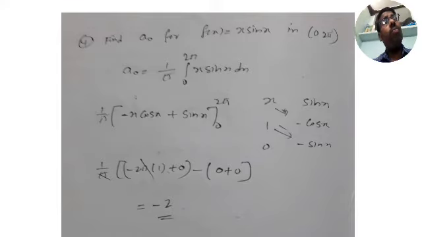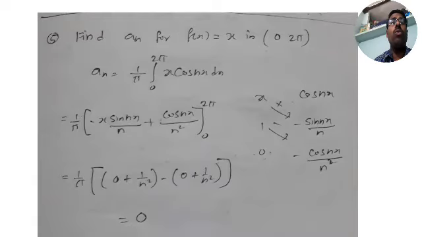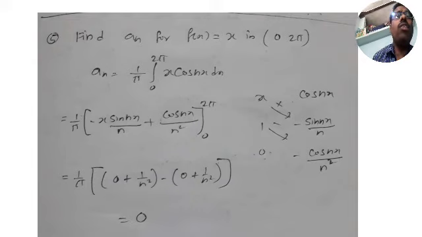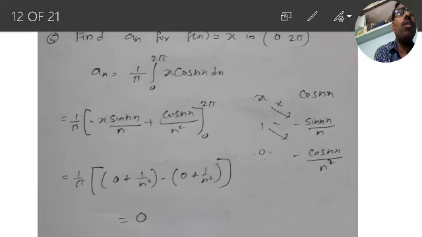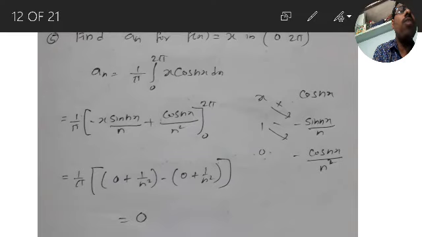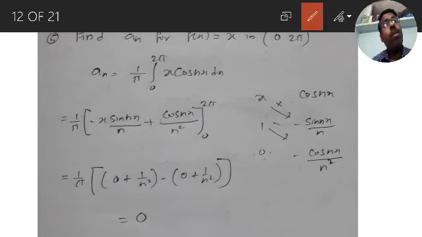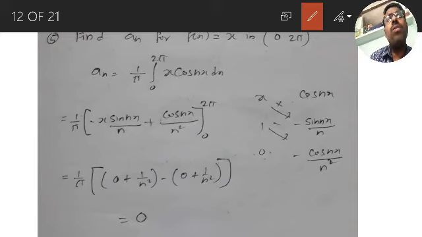Next one, you have to find a naught. So let us find an. Find an for f of x is equal to x in 0 to 2 pi. Very clear question and very important question, which repeatedly came for 3 marks. So what is a naught? The an formula now. A naught we completed. Now you are moving to an.